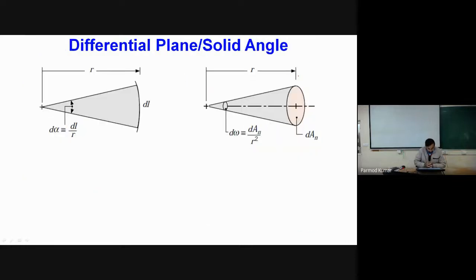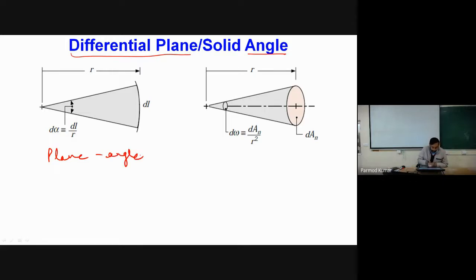Okay, so now to analyze the phenomenon of radiative heat transfer, we need knowledge of some basic mathematical quantities. So let us revise these concepts and discuss some of the fundamental definitions. The first thing is differential plane angle. This representation shows a plane angle. So what are we considering?